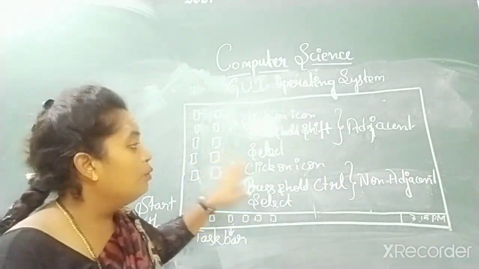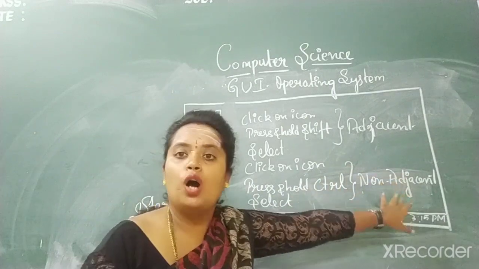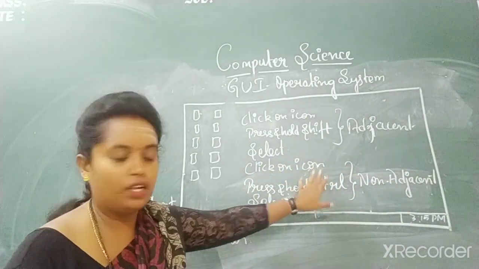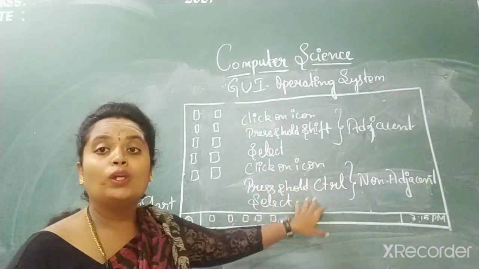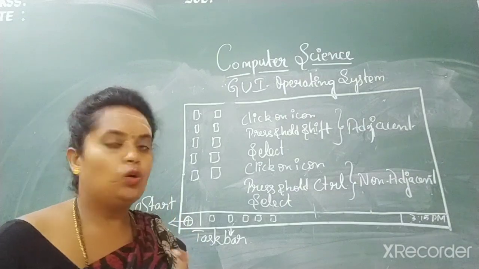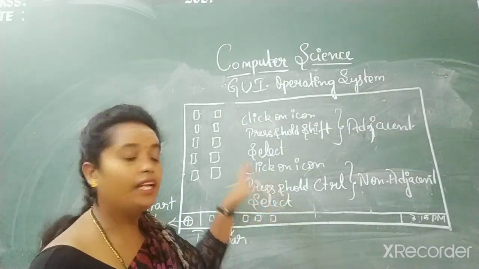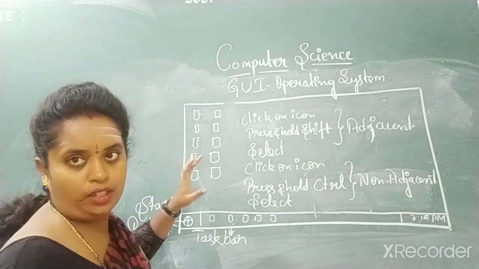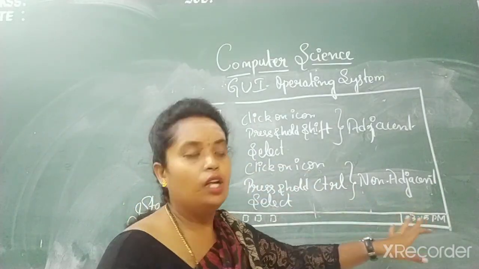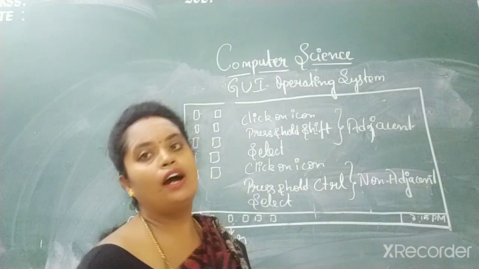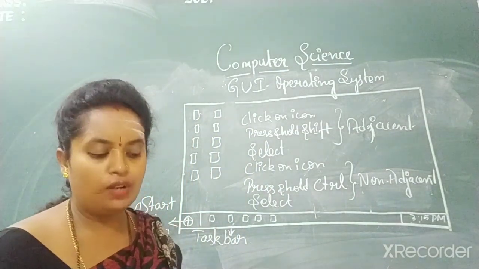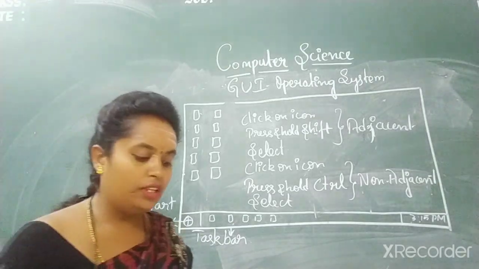Next, you want the selection of non-adjacent icons. How are you supposed to do it? Click on the icon first, then press and hold the control key. Then select the icons which you want. That kind of selection is known as non-adjacent selection of icons. Did you understand, children? Yes.